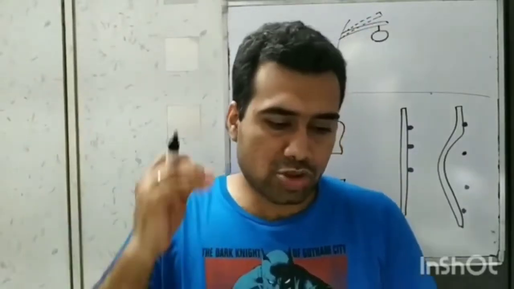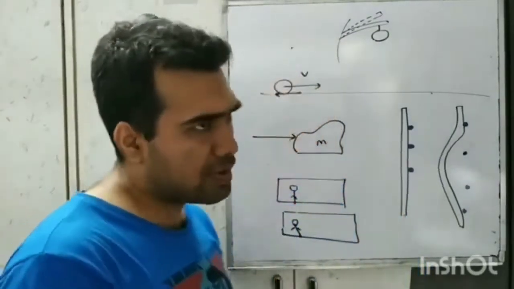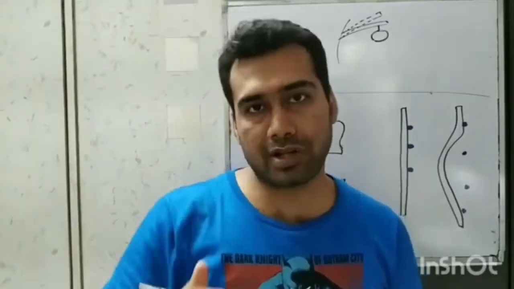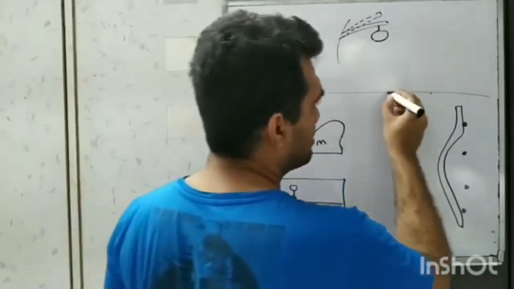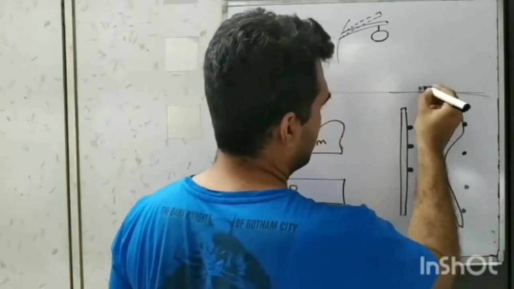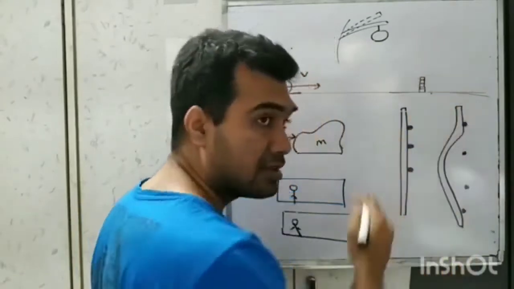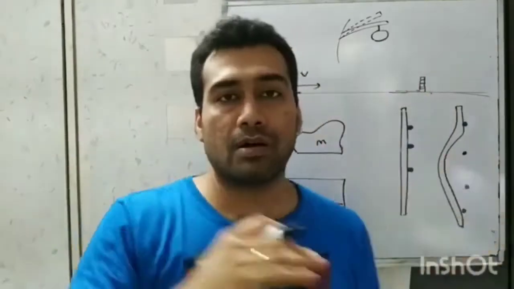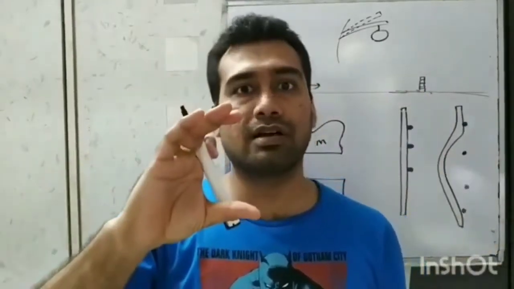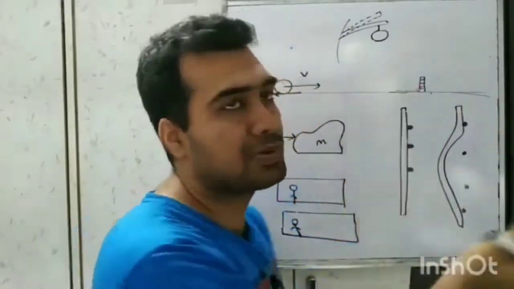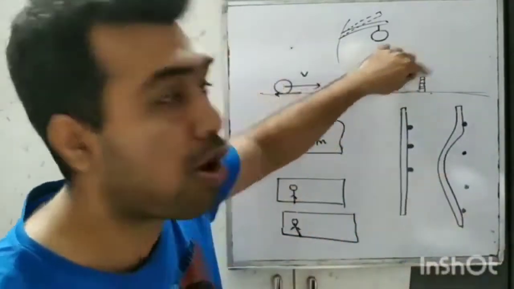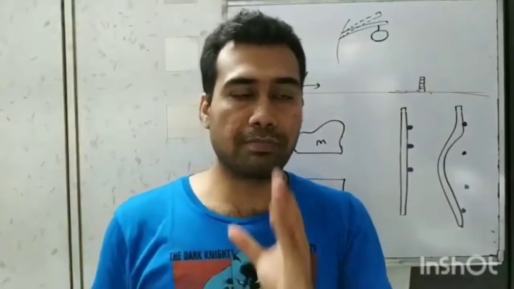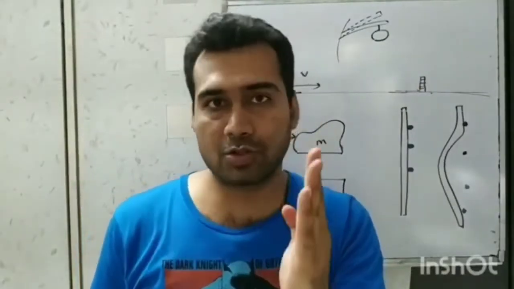Another example is striking the coin at the bottom of a pile of carom coins with the striker. The lowest coin only moves. This often happens assuming that there is hardly any friction between the coins because we've used some powder. So this is the surface of the carom board, and these are the coins piled one on top of each other. With the striker, if we strike the bottom coin, that coin will move, but the remaining pile of coins will just move down and take that position. They will not topple. Why? Because they have inertia of rest. They will continue to be in their place, but of course due to gravity they will come down.